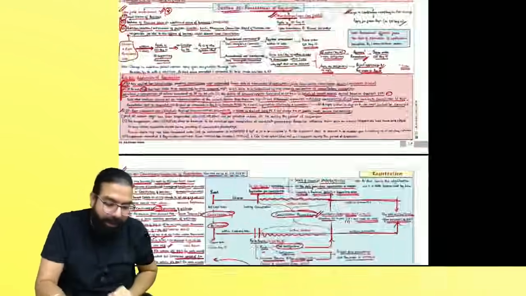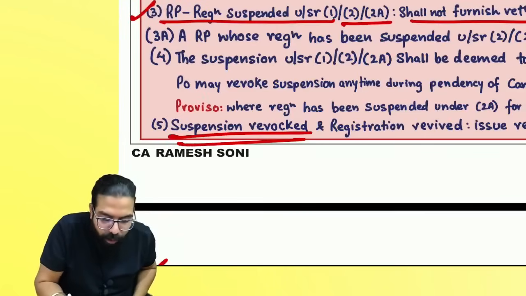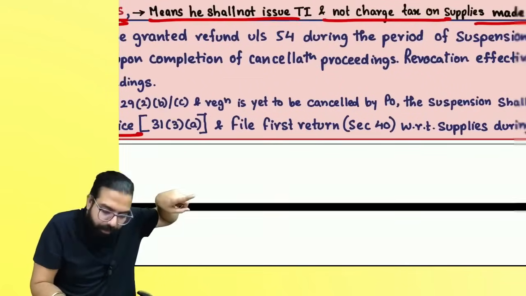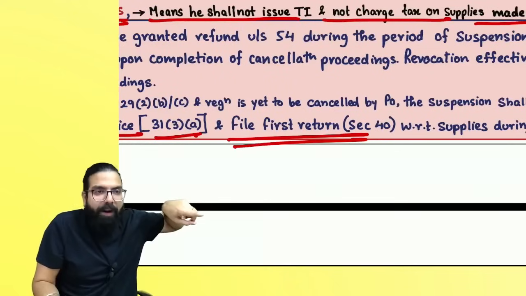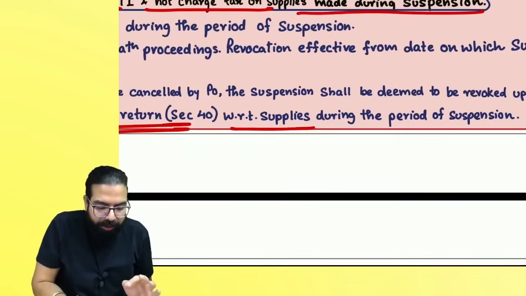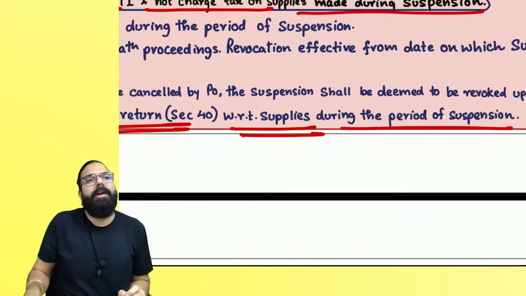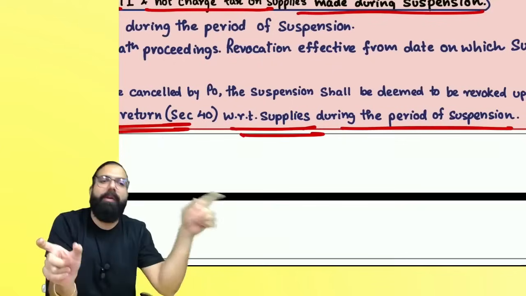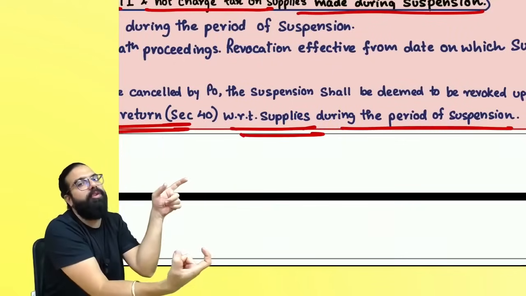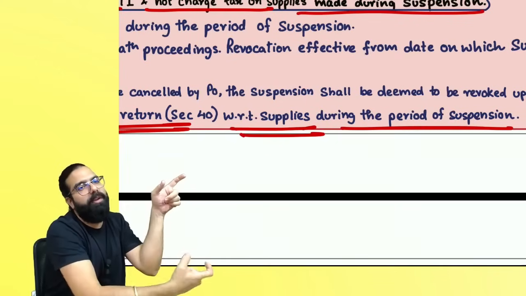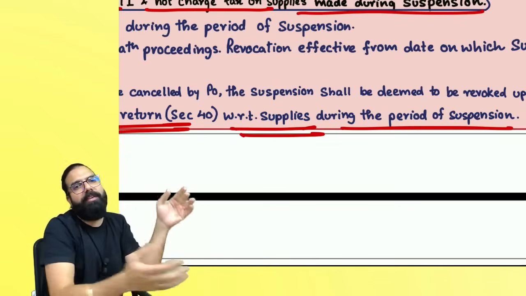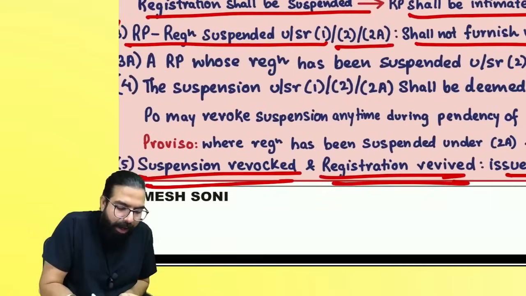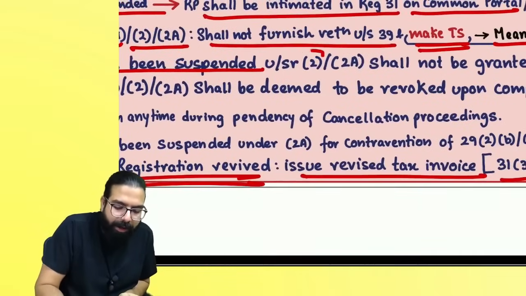Then they say that if suspension is revoked and registration is revived, for all the invoices you should issue what? A revised tax invoice, and you should furnish your first return with respect to the supplies during the period of suspension. For all these supplies, for these invoices, you should issue a revised tax invoice. The revised tax invoice should be shown in the first return which you file after your registration has been revived. Can I go ahead, everyone? The next point here is a person whose registration has been suspended under 2 or 2A.